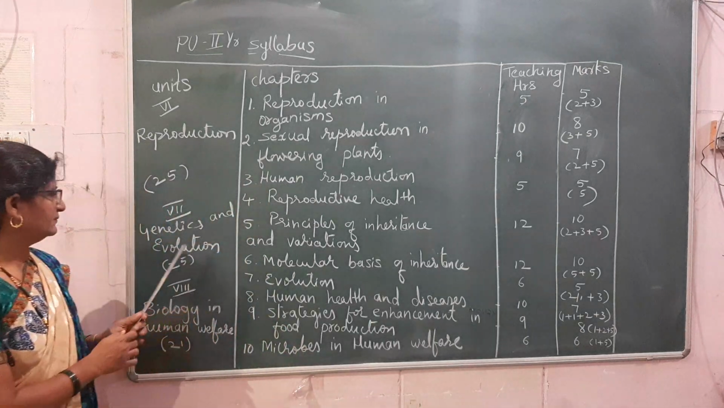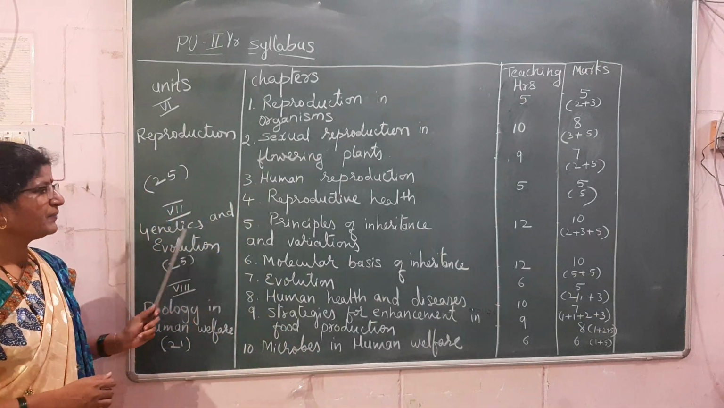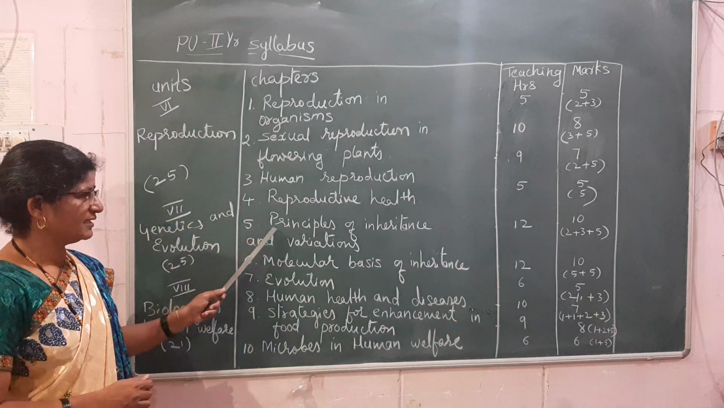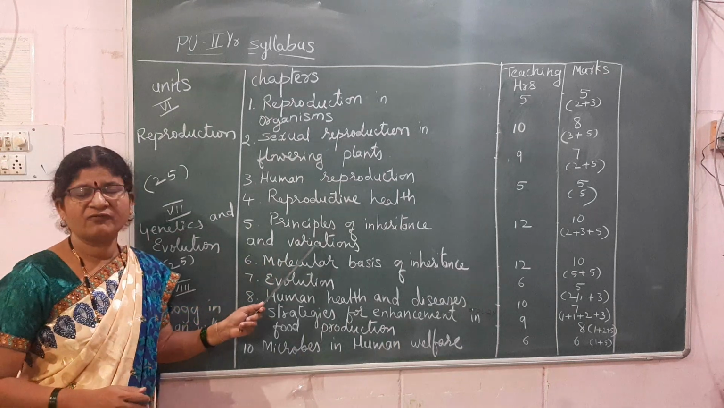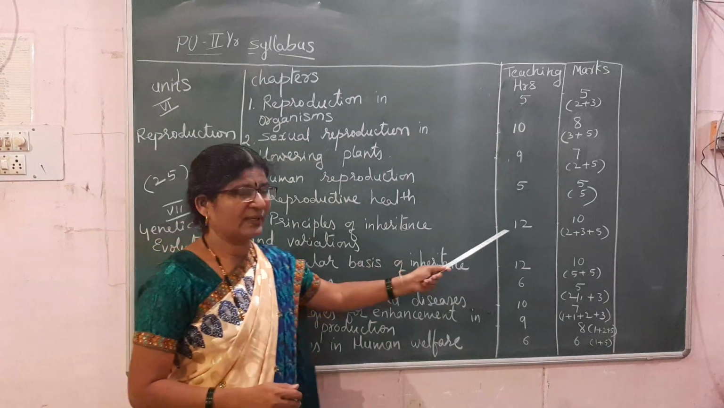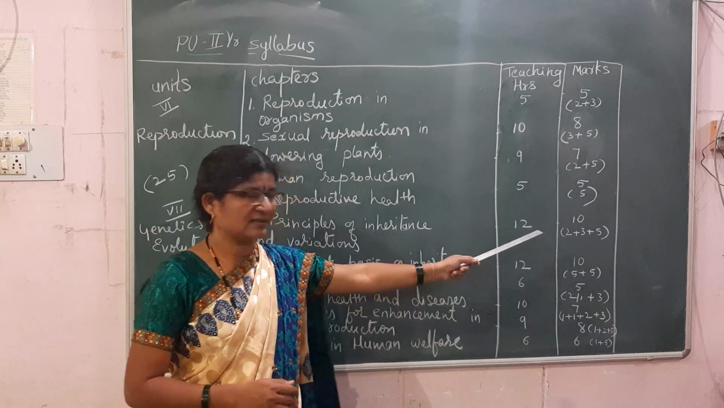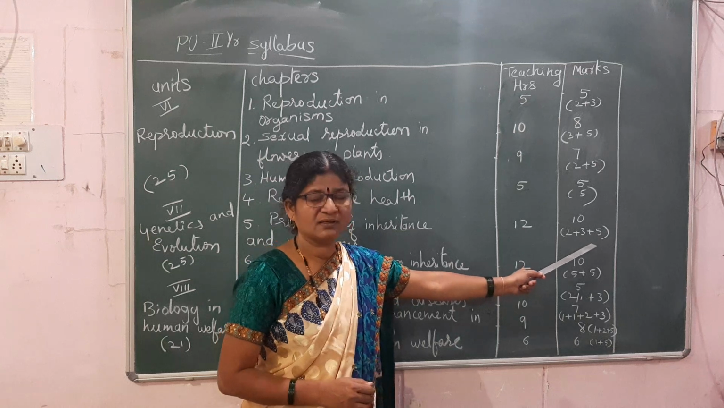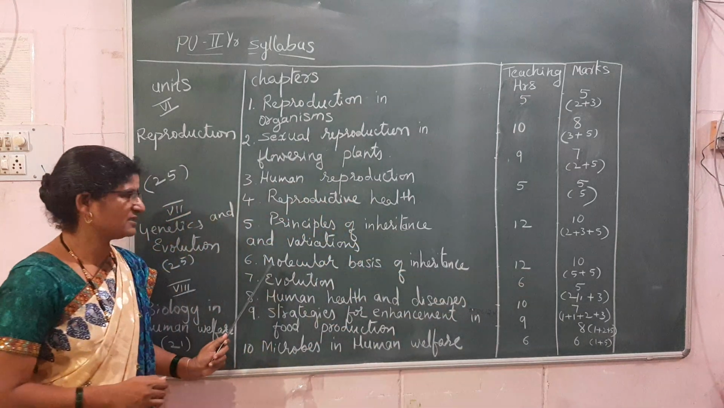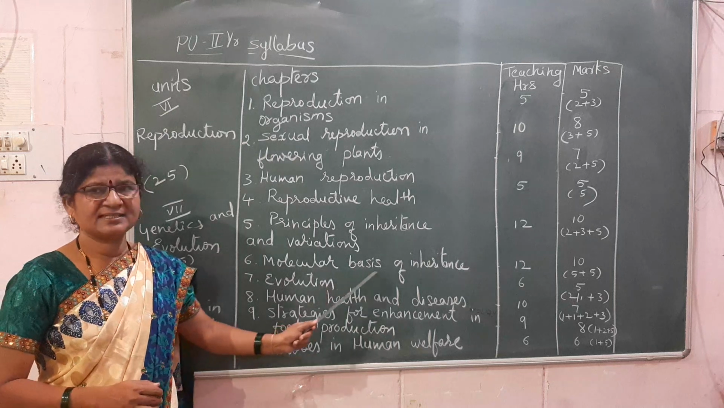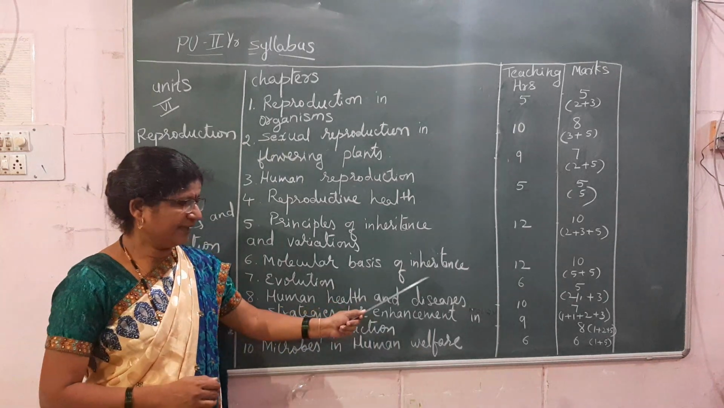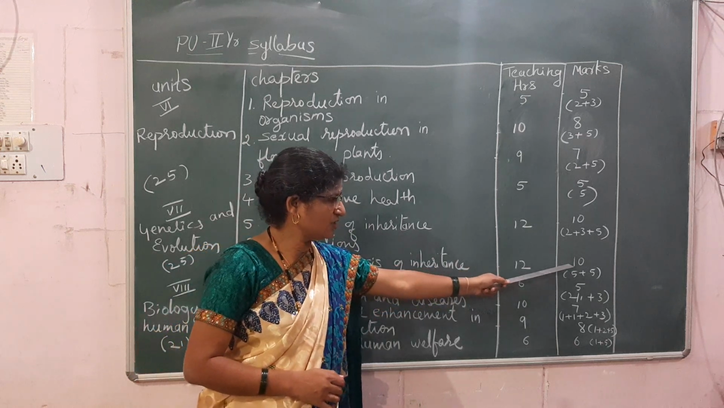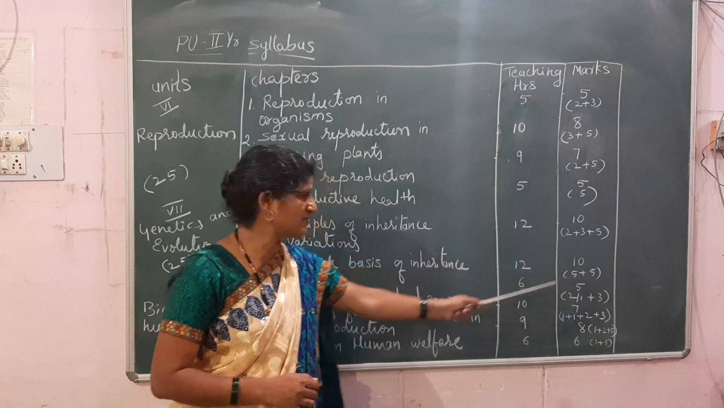Now next unit is the genetics and evolution. So here we have got 3 chapters. The 5th chapter is principles of inheritance and variation. It has got 12 hours for teaching and 10 marks. So here the questions will be asked in the form of 2 plus 3 plus 5. The next chapter, 6th one, is the molecular basis of inheritance. It takes 12 hours for teaching and 10 marks. The questions will be asked in the form of 5 plus 5.